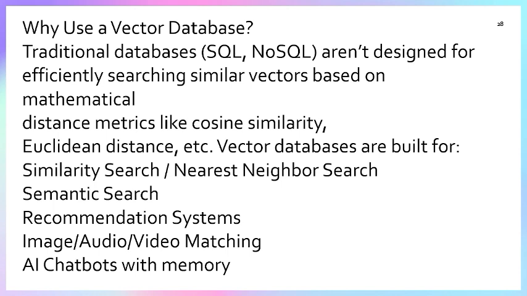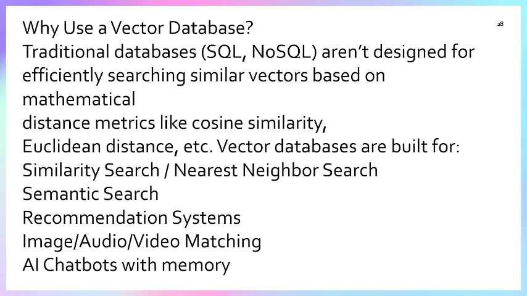Why do we use a vector database? Traditional databases like SQL and NoSQL are not designed for efficiently searching similar vectors based on mathematical distance metrics like cosine similarity. So a vector database is built for similarity search and nearest neighbor search, semantic search, recommendation systems, image, audio, and video matching, and AI chatbots with memory.